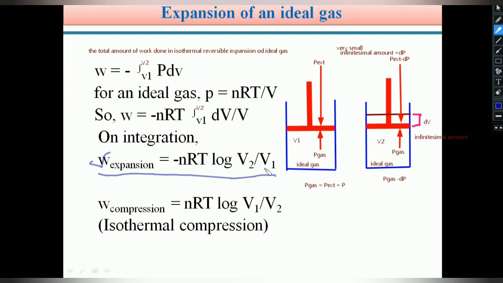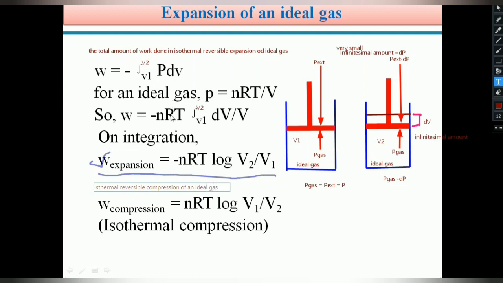Please remember. Here we are considering expansion of an ideal gas. Now if the similar process is repeated as isothermal reversible compression of an ideal gas, then what happens?